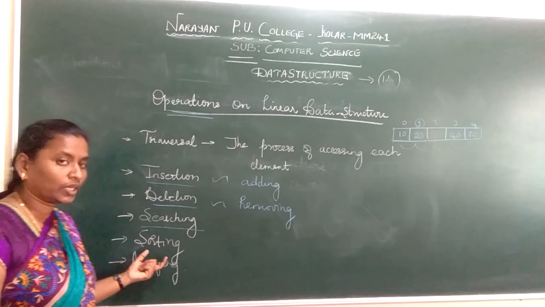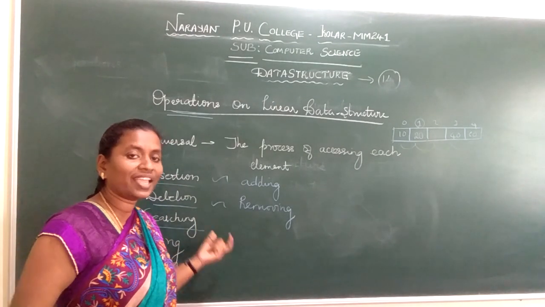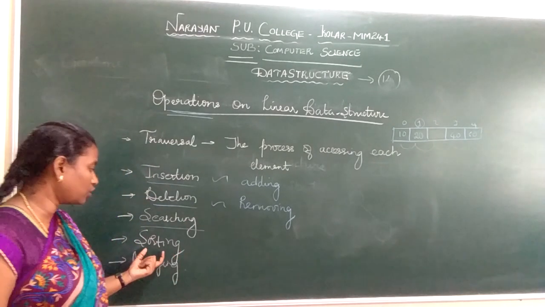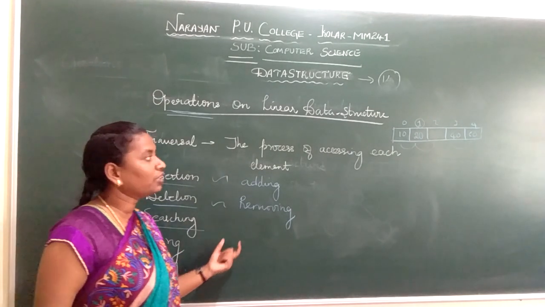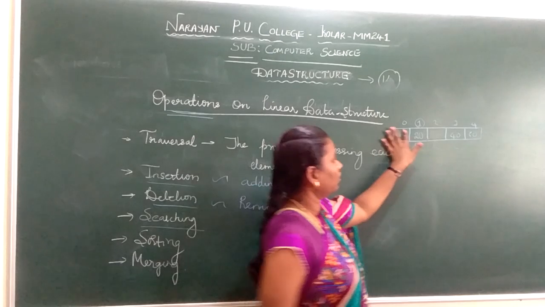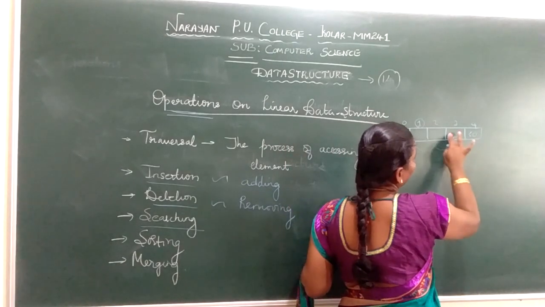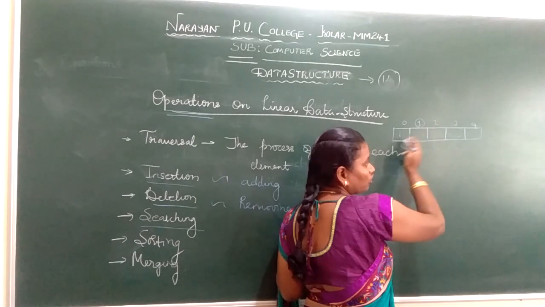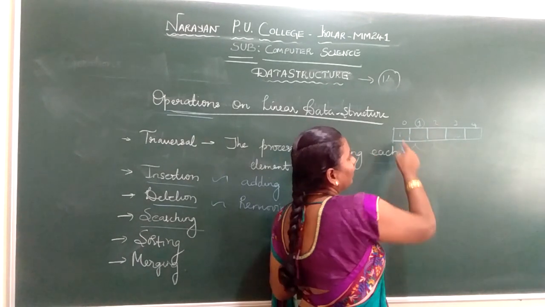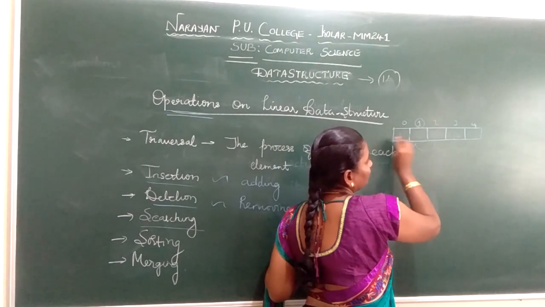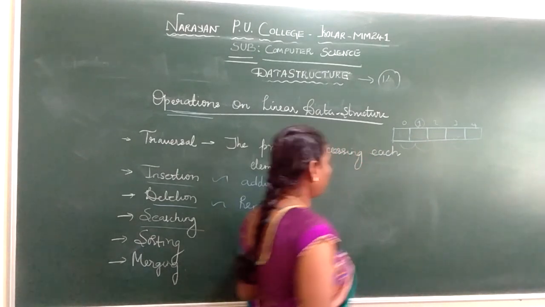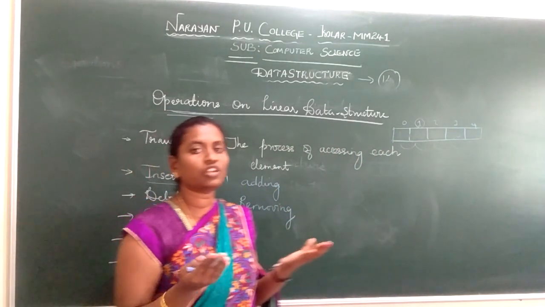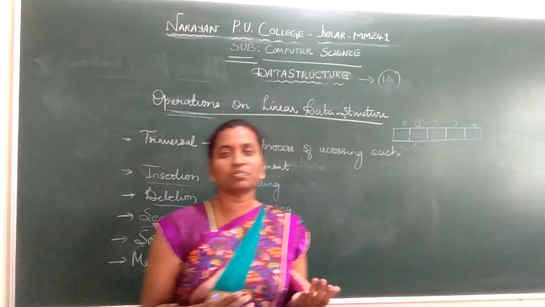Next I have sorting. The given elements will not be in a sorted form. They may not be arranged in ascending order or descending order, whatever order it is, it has to be in a sorted form. The process of arranging the elements in ascending or descending order, we call it sorting. Next we have merging. That means we are joining two data structures, we call it merging.